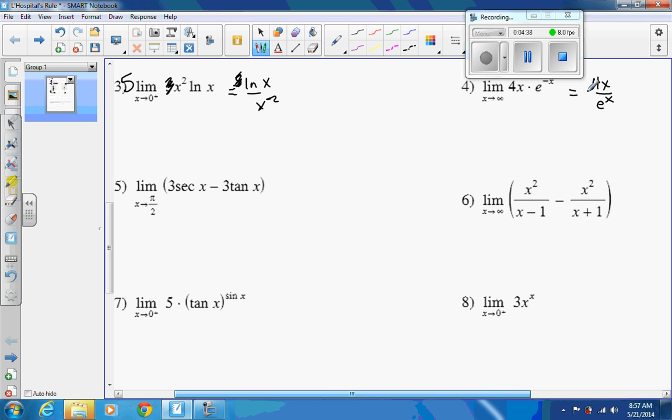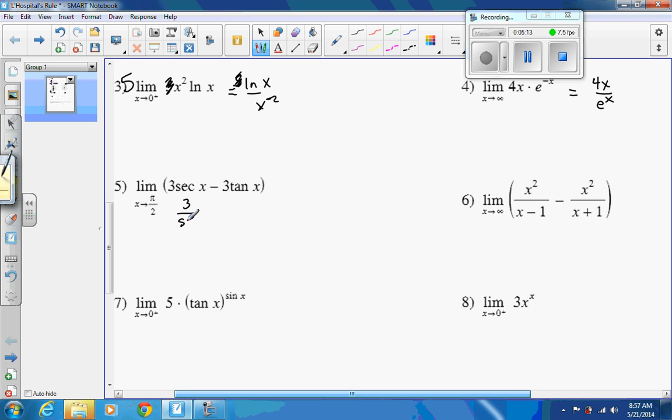Again, I haven't plugged these in, but I'm assuming when we plug these in, we get something in an indeterminate form, like 0 over 0, or infinity over infinity. Or this one, you plug in pi over 2 to tangent, you get 0. Let's see, pi over 2 would be 1. But anyway, not going to work out. So let's keep going here with this idea that we need these to be a fraction in order to use L'Hopital's. So to get this to be the same, I'm going to rewrite this.